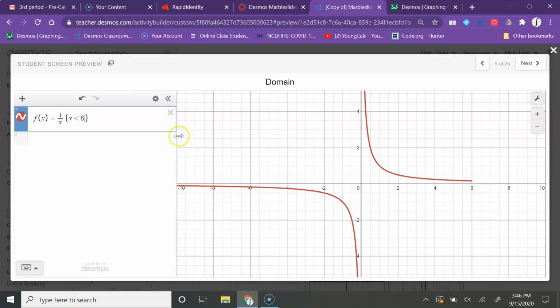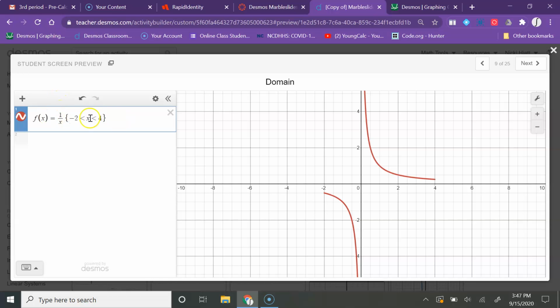If I make this 1 instead, I'll only see this little piece of the graph. I could even do something like this and say -2 is less than x less than 4, and I'll only see the graph from -2 up to 4.